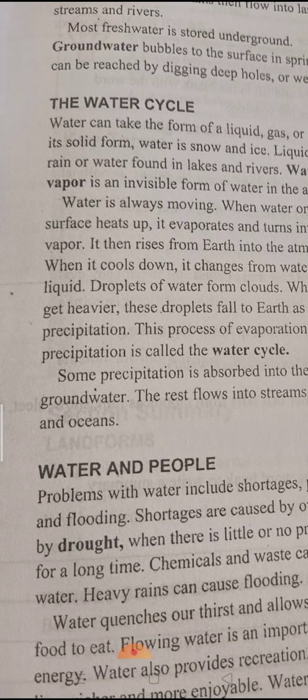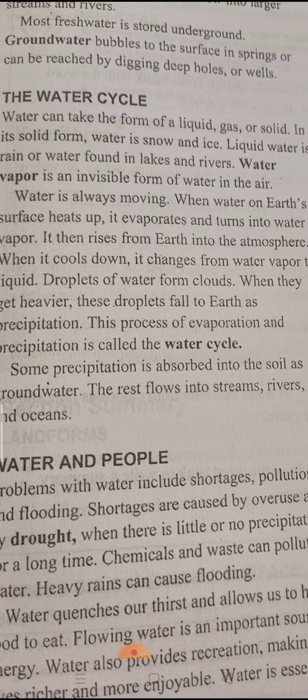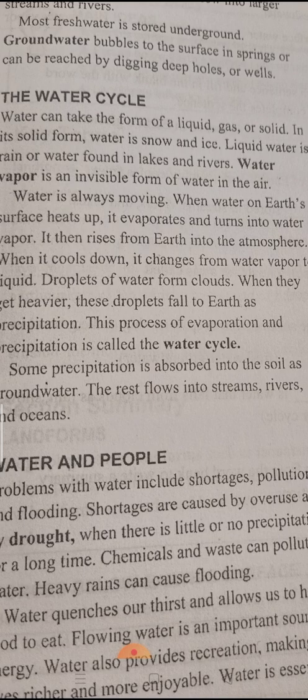Water can take the form of liquid, gas, or solid. So there are three forms of water. These forms are liquid, gas, or solid. The three forms of water: liquid, gas, or solid. Okay?